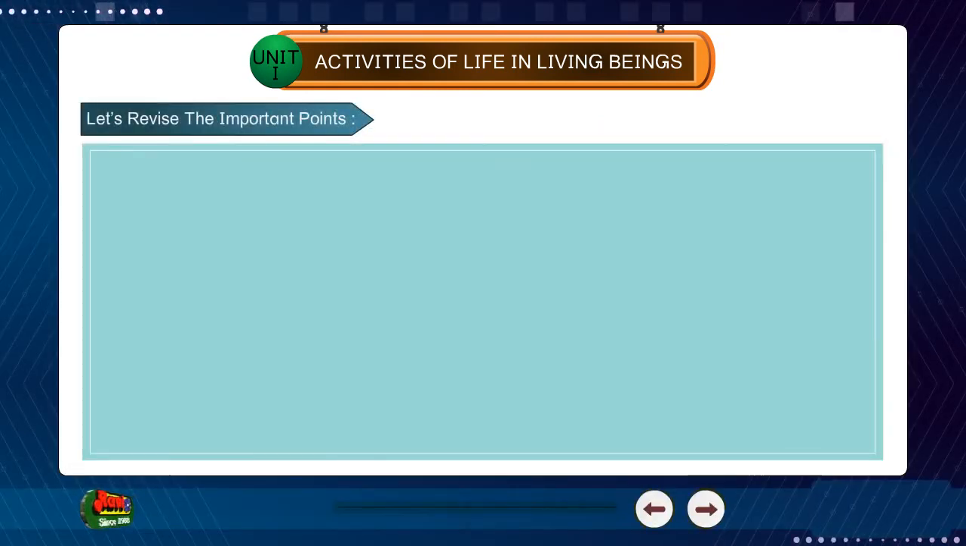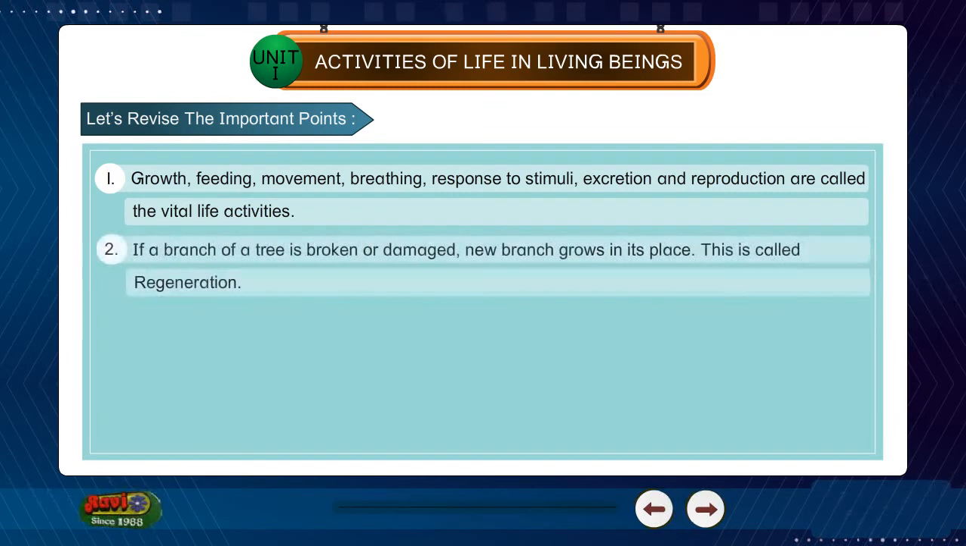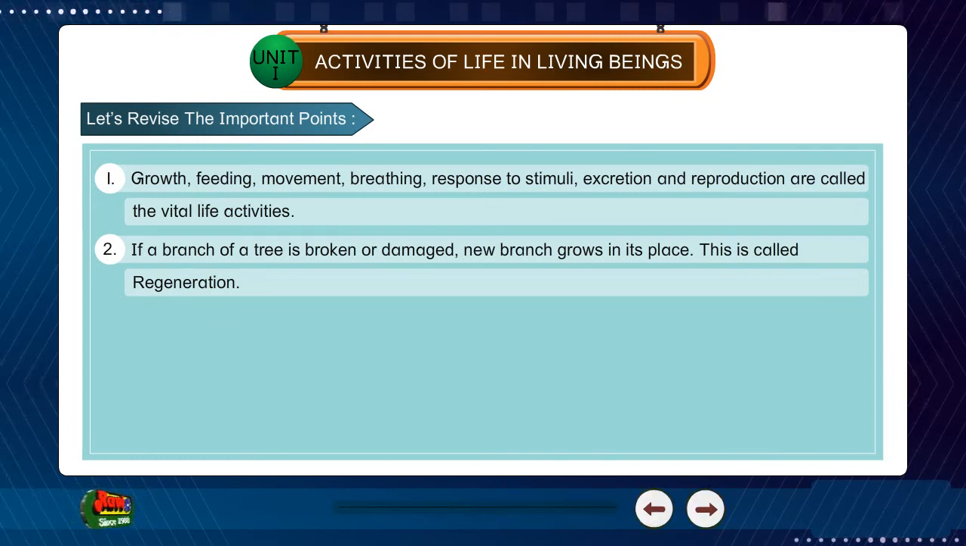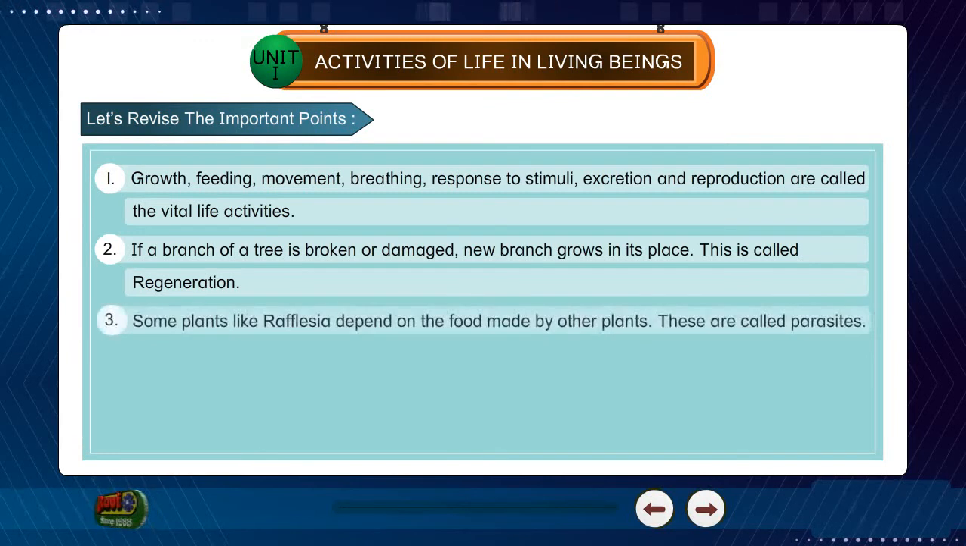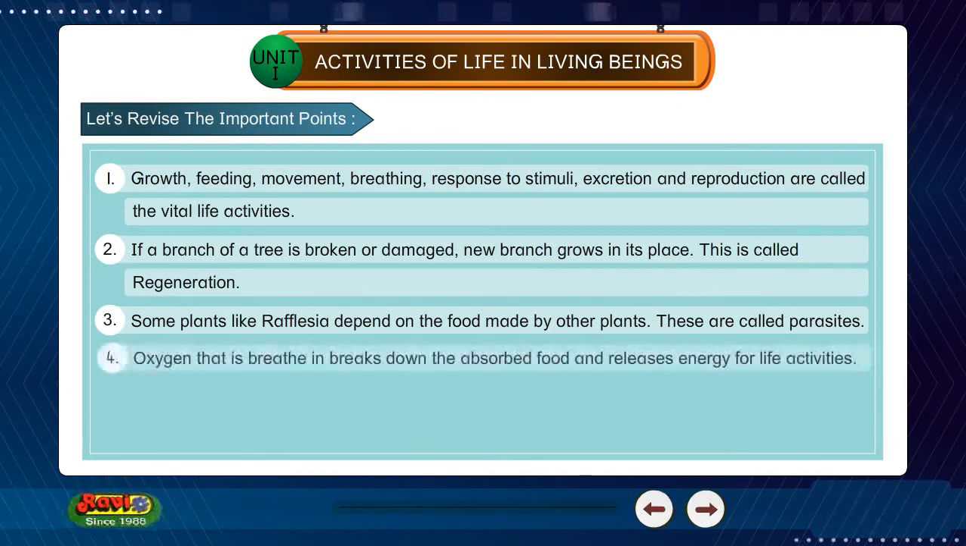Let's revise the important points. 1. Growth, feeding, movement, breathing, response to stimuli, excretion and reproduction are called the vital life activities. 2. If a branch of a tree is broken or damaged, a new branch grows in its place. This is called regeneration. 3. Some plants like Rafflesia depend on the food made by other plants. These are called parasites.